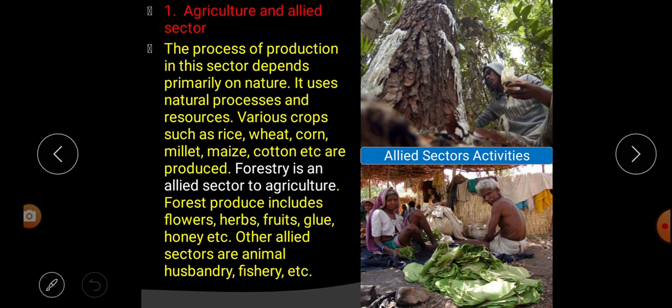That means cultivating food like rice, wheat, corn, millet, maize, cotton, etc. At the same time we collect things from the forest. Those are called what? Allied sectors, like flowers, herbs, leaves, fruits, glue, honey, etc. And some other allied sectors are like animal husbandry, fishery and other activities.